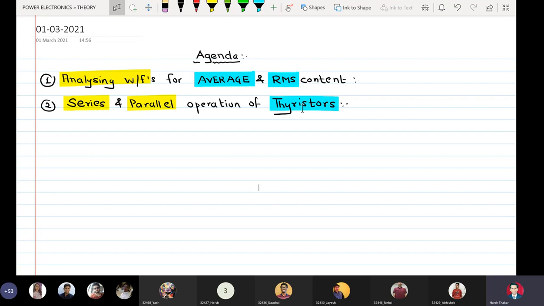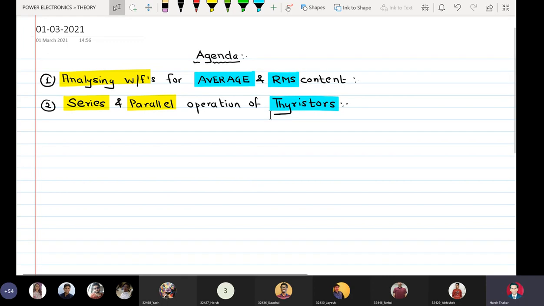Now if you have understood on what basis the average content of any periodic waveform is calculated, then today we should be in a position to comment on the average and RMS content of at least 8 different waveforms which I have thought of.